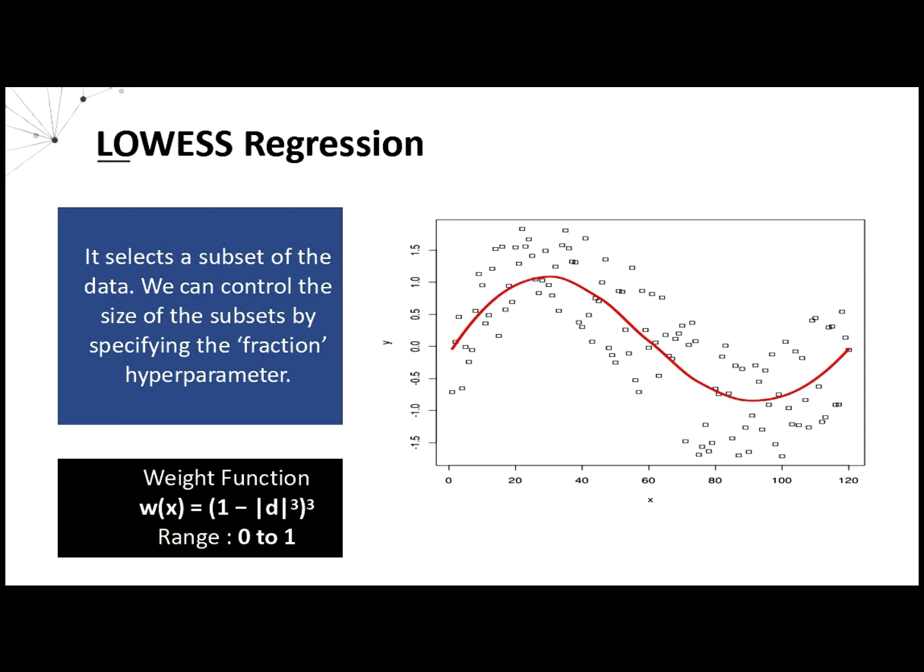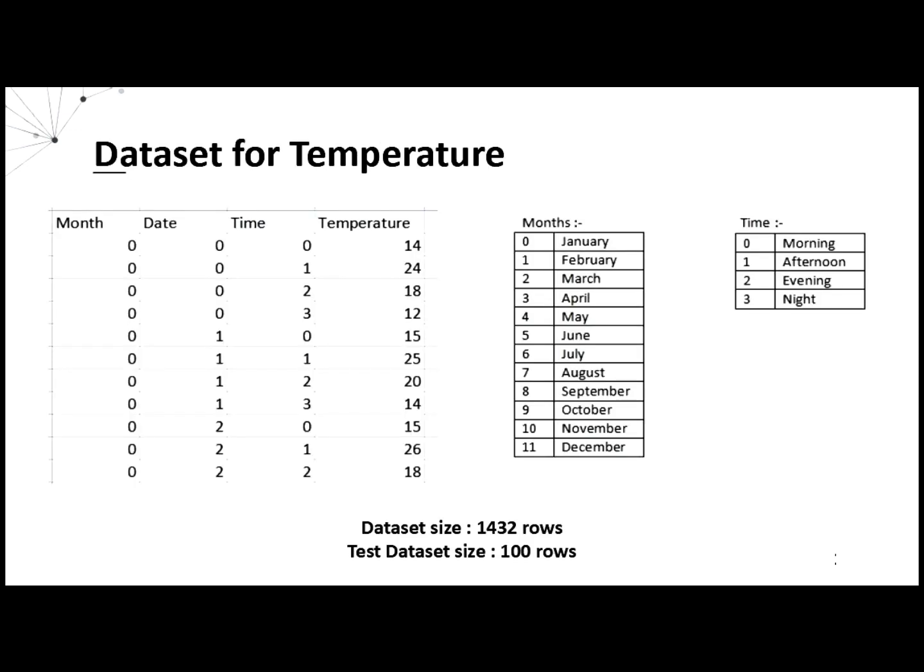We can control the size of these subsets to find an optimal fit. A lesser number of subsets will result in underfitting and a large number of subsets will result in a highly accurate fit but will be computationally expensive.